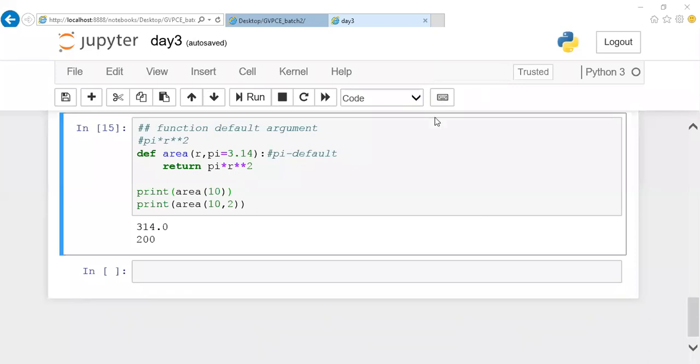What is it, Soumya? Area of 2. Is a function called area of 2. Soumya, what is that?